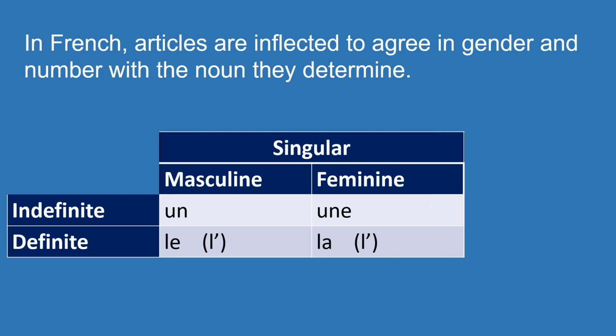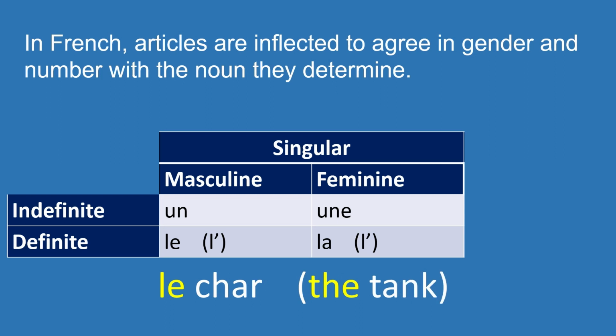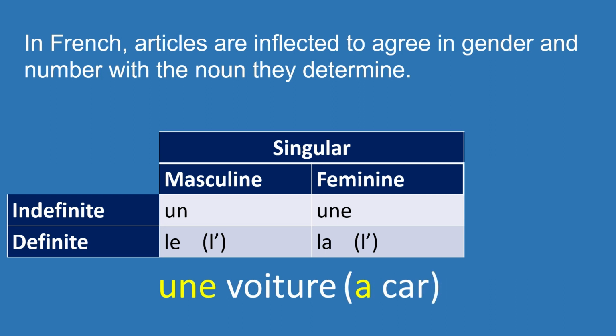The indefinite article for masculine singular nouns is un char, a tank. The definite article for masculine singular nouns is le char, the tank. If the noun starts with a vowel sound, then le becomes l', l'avion, the plane. The indefinite article for the feminine singular noun is une voiture, a car.